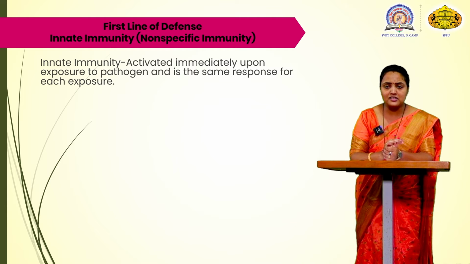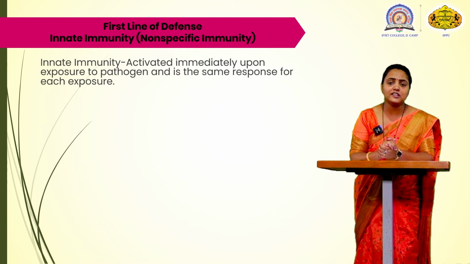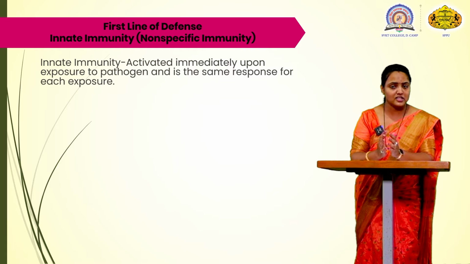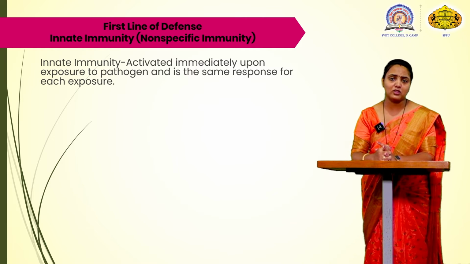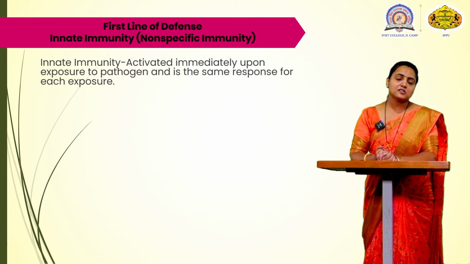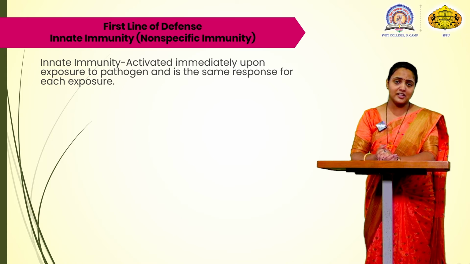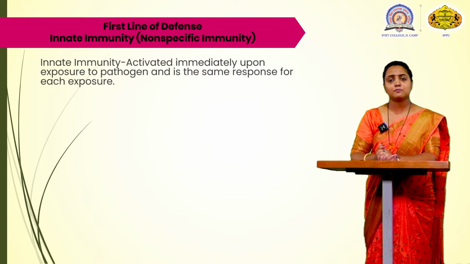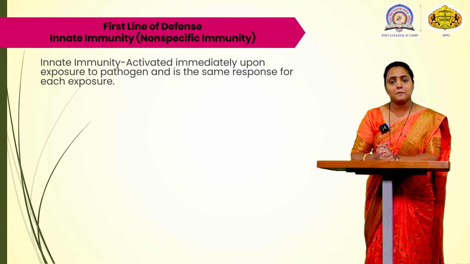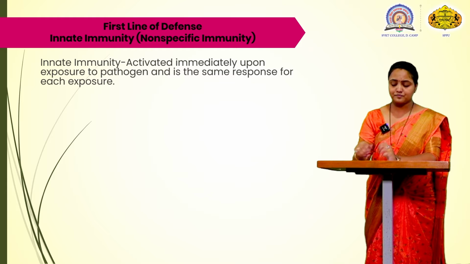This type of defense works and keeps the body safe. Whenever there is an exposure to an environment which contains pathogens, a direct response by the body, that is the innate immunity, is very fast and is present in a person by birth.